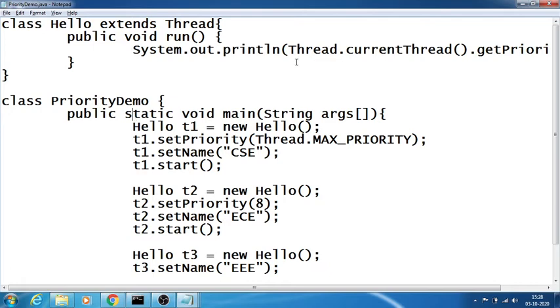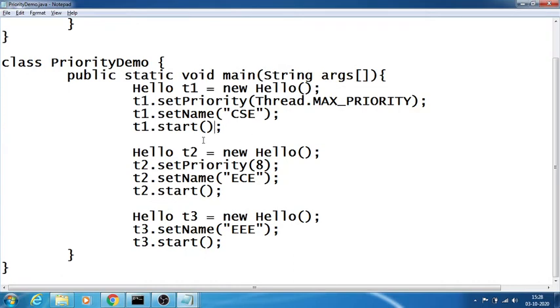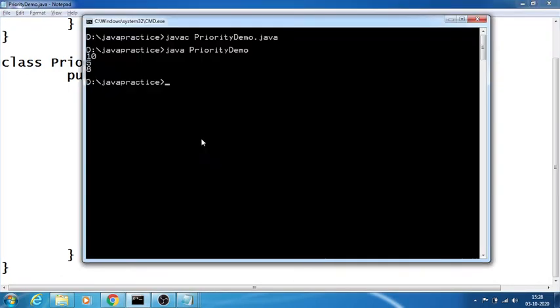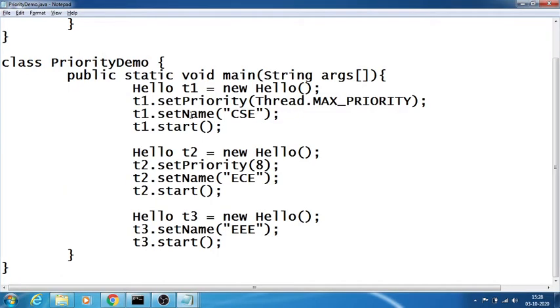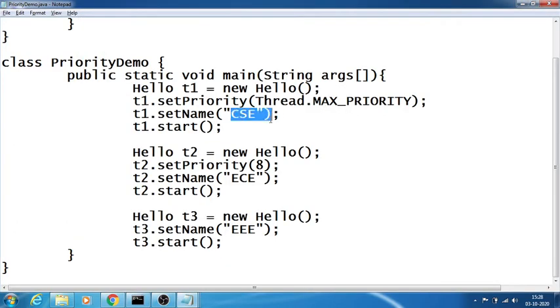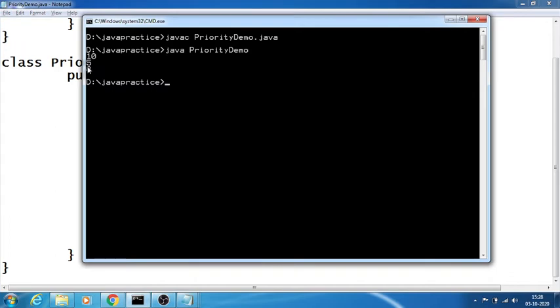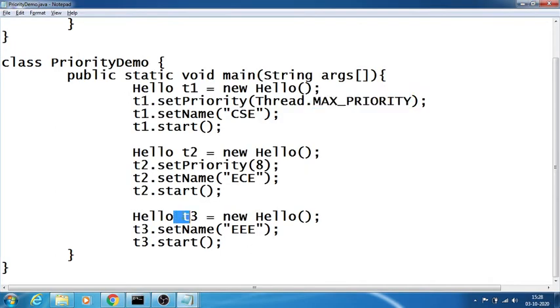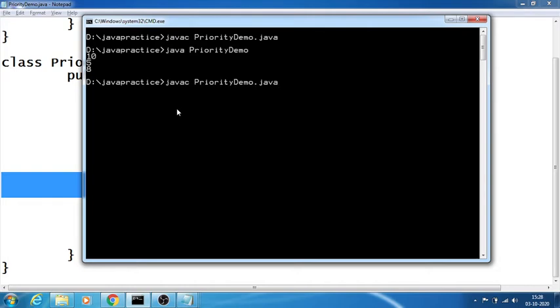Okay, sometimes a thread may sleep for some time. Example, here if you watch, the threads are printed with 10, 5 and 8. See, 10, 5 and 8. 10 is the priority of the CSC thread because of max priority. See, 5 is the priority of what? T3, because it has not been set a priority. And 8 is the priority for what? Something called ECE. Example, if we try to run again to check, see, now I got 10, 8, 5.